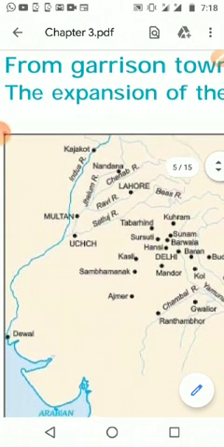We can see which areas were under them. From Kajkot, that is part of Afghanistan, then the Indus River and Multan and Nandana, then rivers like Jhelum, Ravi, Satluj, branches of the Indus, altogether we call it the Indus River.